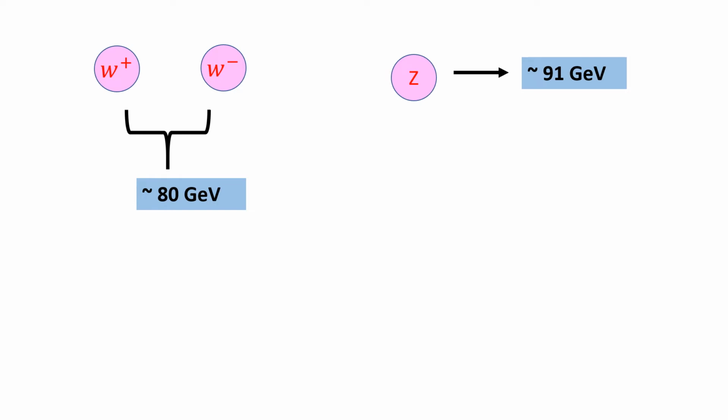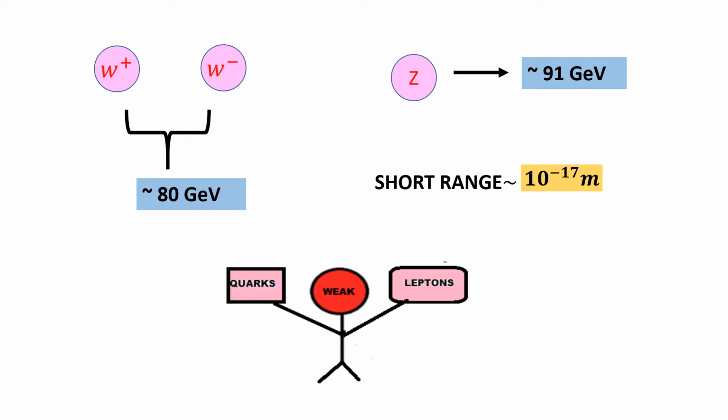Though these are bosons like photons, the larger mass as compared to photons makes the weak force act over relatively much smaller distances, of the order of 10 to the power minus 17 meters. Weak force acts on quarks and the leptons.